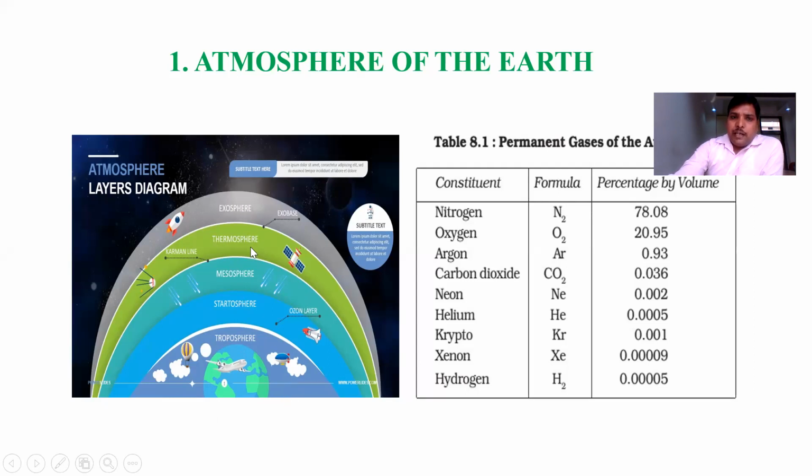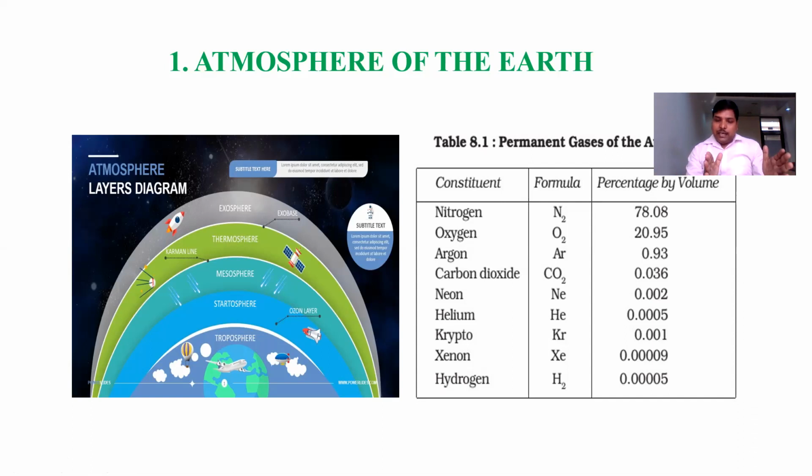Different types of gases are there: nitrogen, oxygen, argon, carbon dioxide, which constitute our atmosphere. The gases present in our atmosphere constitute air, and when the air performs movement from one place to another place, we say that wind is blowing.